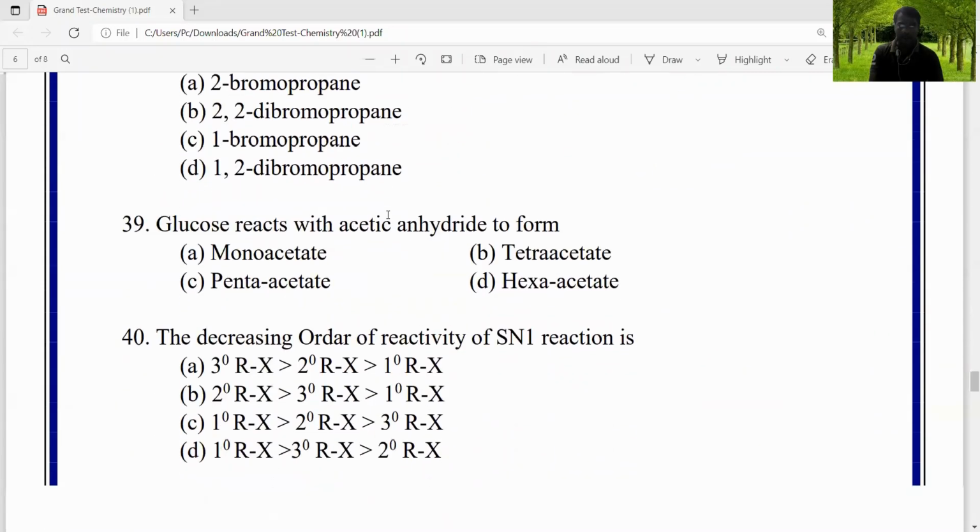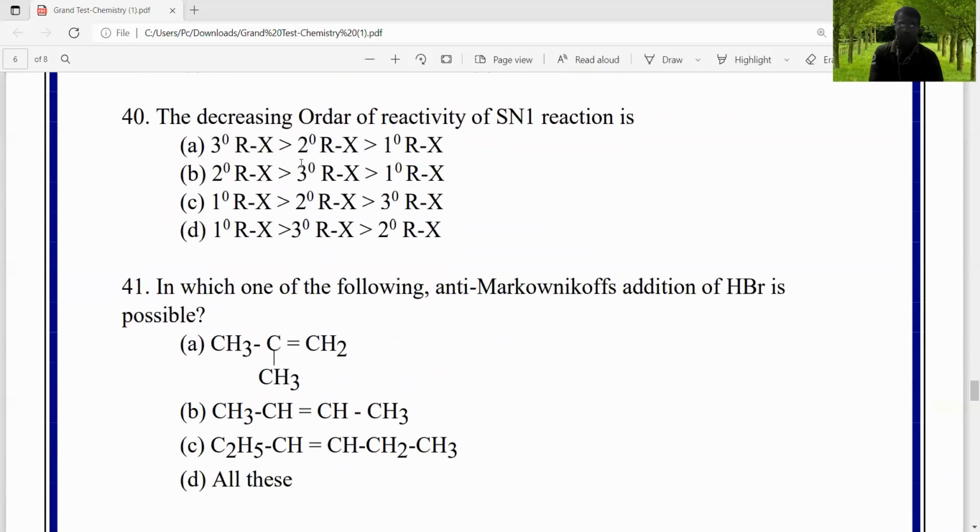The next questions are question number 40 and question number 41. The decreasing order of reactivity in SN1 reactions: options A, B, C and D are in front of you, right? We know that SN1 reaction is most favorable in tertiary alkyl halides, then it is lower in secondary alkyl halides, and very poor in primary alkyl halides. That's why the correct answer is A, the decreasing order, right?